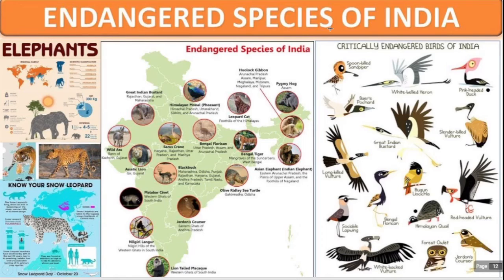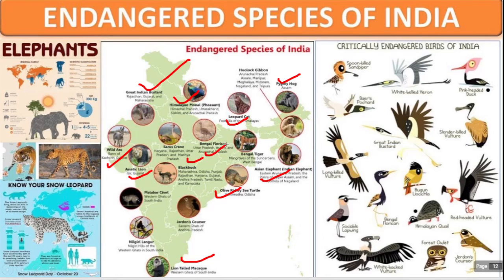Endangered species of India, like elephants, snow leopard, tigers. Also Himalayan monal, great Indian bustard, wild ass, Asiatic lion, black buck, olive ridley sea turtle, lion-tailed macaque, leopard cat, Asian elephant, pygmy hog, Bengal florican.